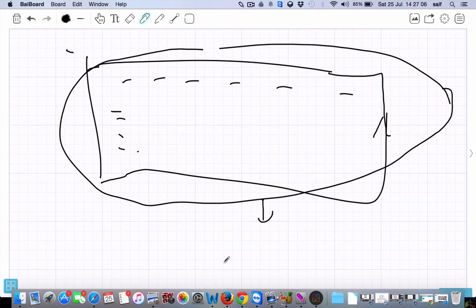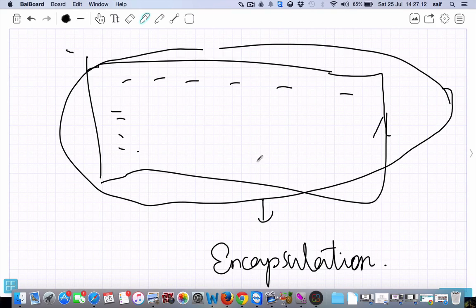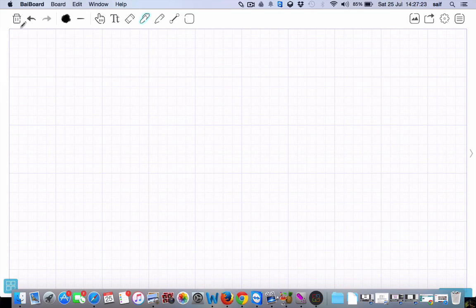That's why it is called encapsulation. So the basic object oriented concept also has encapsulation. It should support it. If it doesn't support it, then it is not an object oriented programming language.